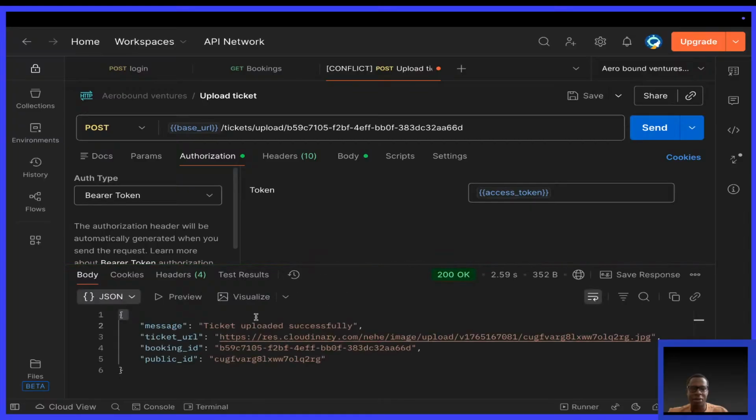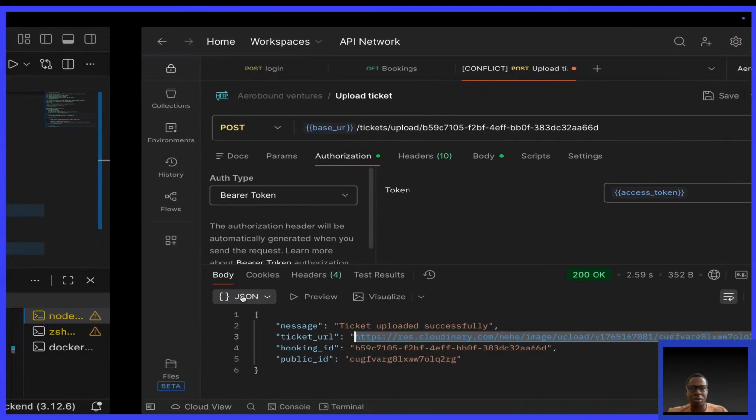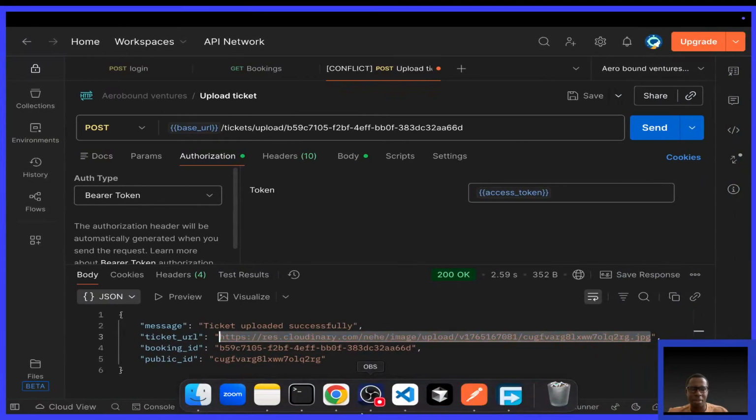Now when I go back to upload, I can hit send, and there we are. See, it says ticket uploaded successfully. So if I copy this URL and go to the browser and paste it,